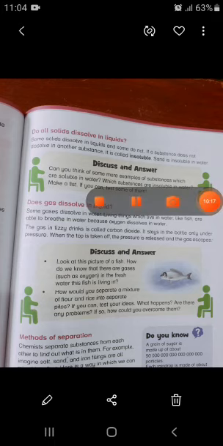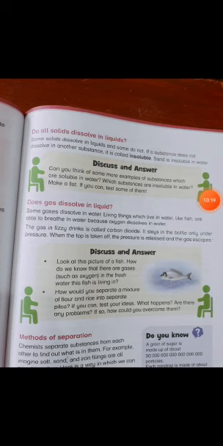So now the next topic is: does gas dissolve in liquid? Some gases dissolve in water. Living things which live in water, like fish, are able to breathe in water because oxygen dissolves in water. For example, oxygen gets dissolved in the water. That's why fishes and other living things that live under the water are able to breathe in water.